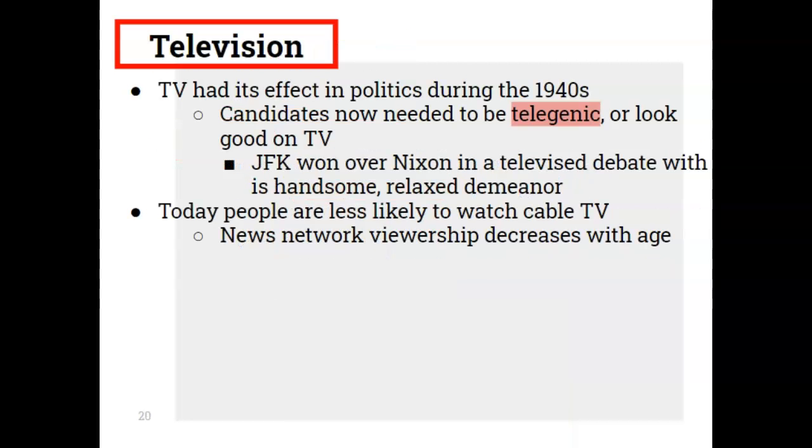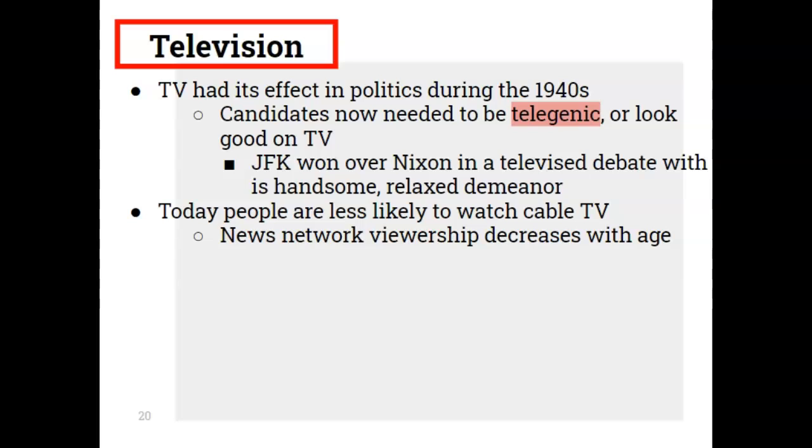All right, looking at television, TV had its effect in politics during the 1940s. Candidates now need to be telegenic, or look good on TV. So we saw this really become very prominent between JFK winning over Nixon in a televised debate. JFK was seen as kind of younger, more handsome, and seemed to be more relaxed. Nixon seemed to be more flustered. He was kind of sweating. He looked older. But when comparing radio to TV, Nixon won among radio listeners versus JFK, who won among TV viewers.